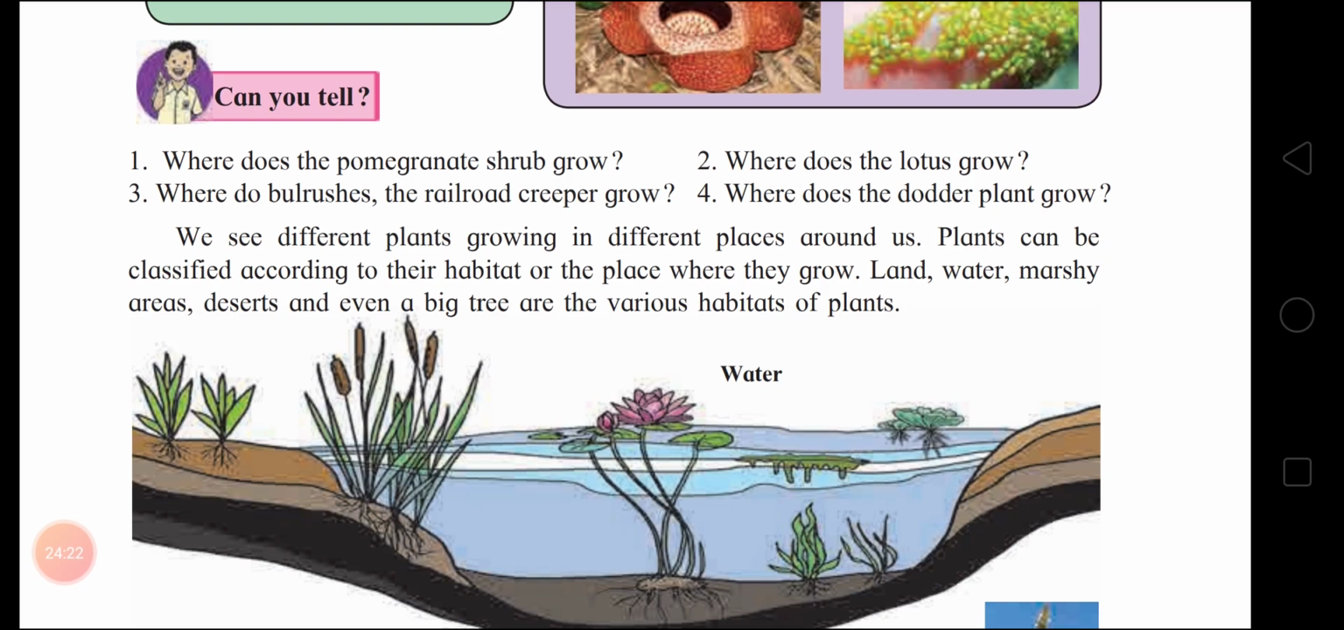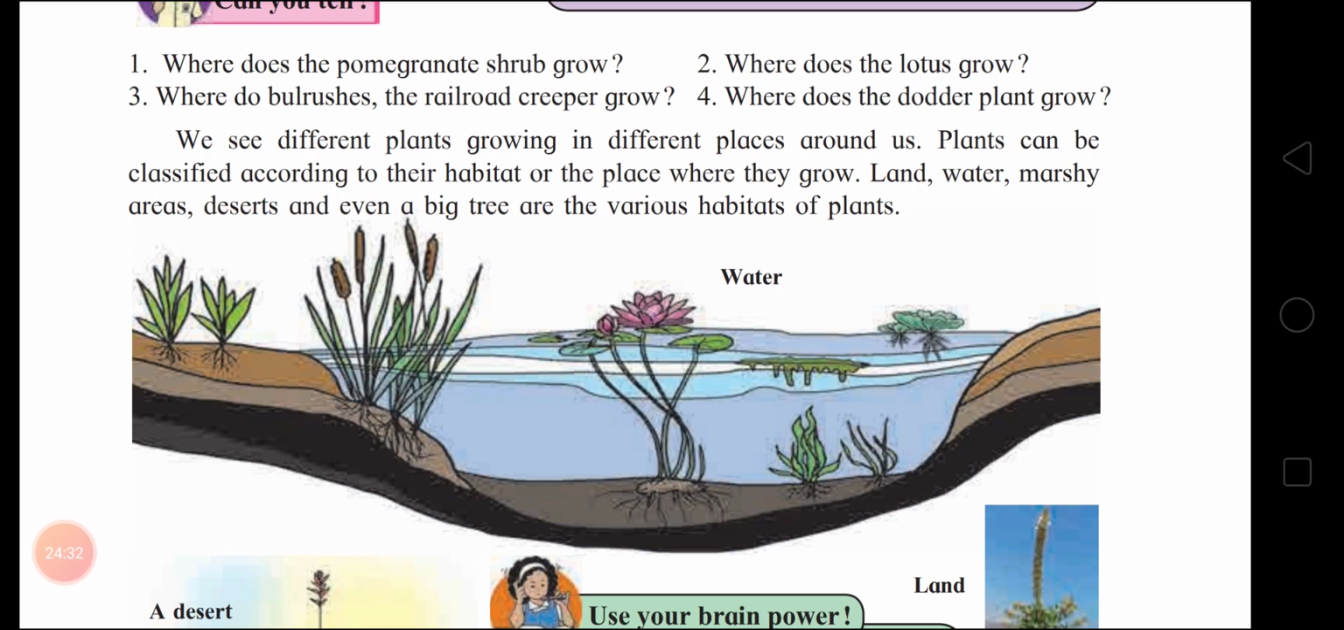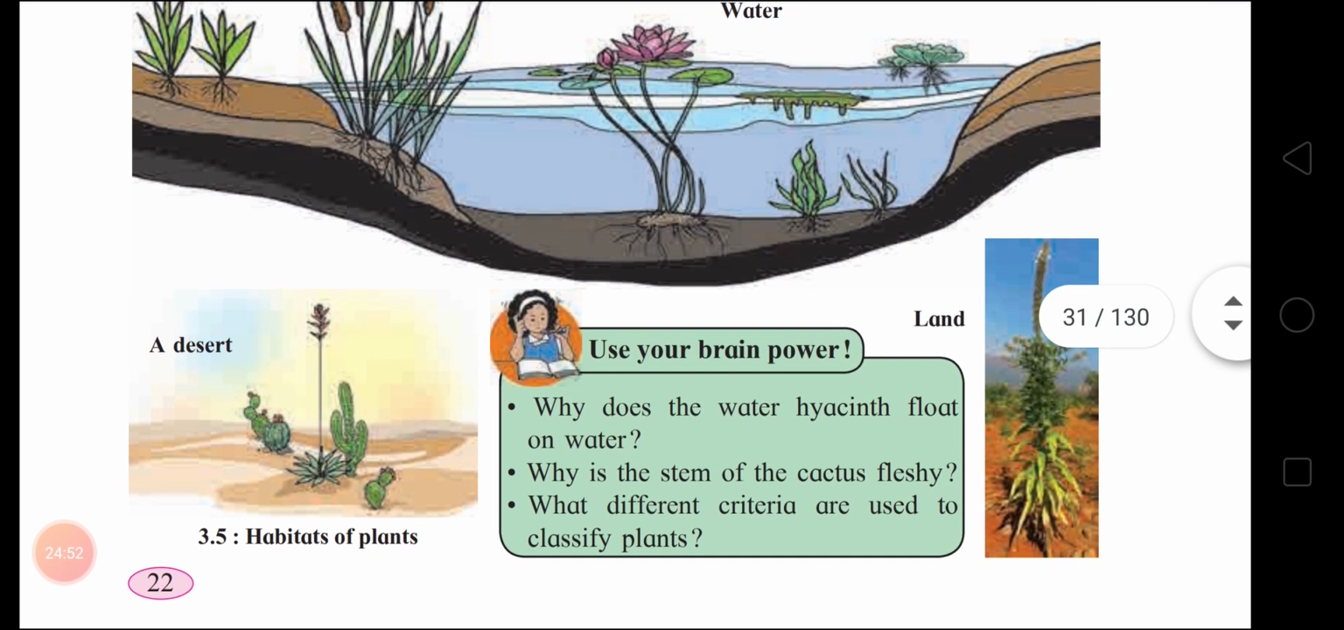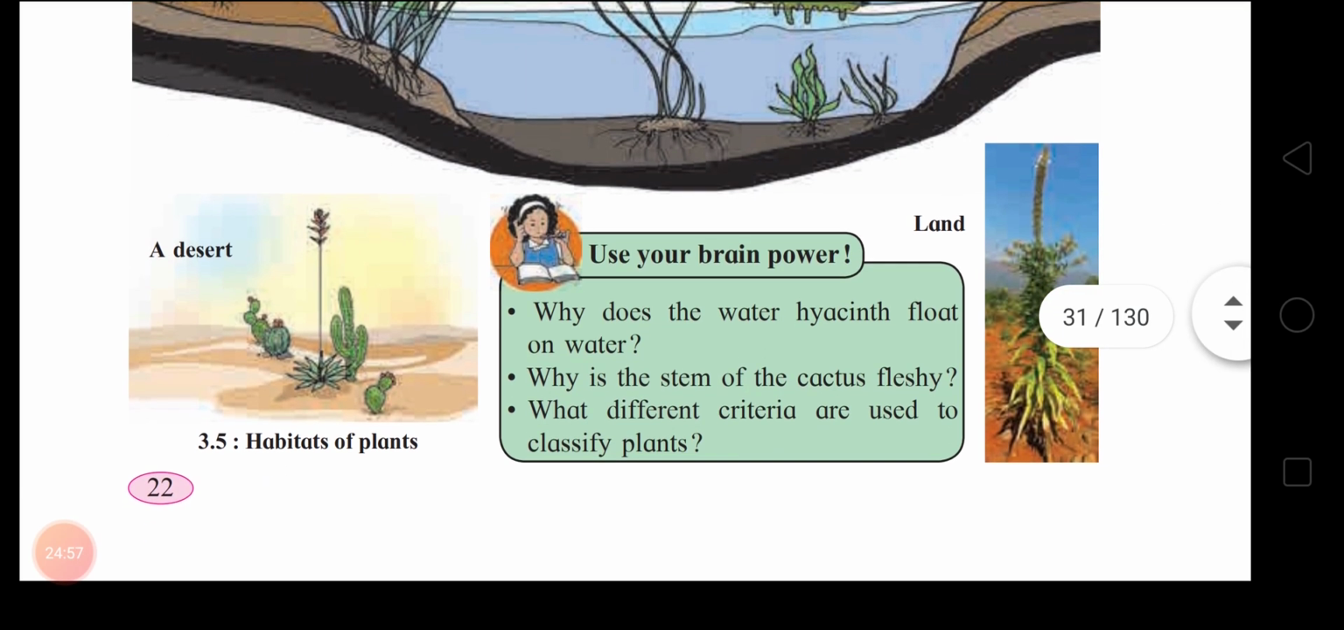Means these are the plants we read about, grown according to the places, according to their habitat. We see different plants growing in different places around us. Plants can be classified according to their habitat or the place where they grow. Land, water, marshy areas, deserts, they grow. Even a big tree is one of the various habitats of plants. Okay children, see, habitats of plants, a desert.